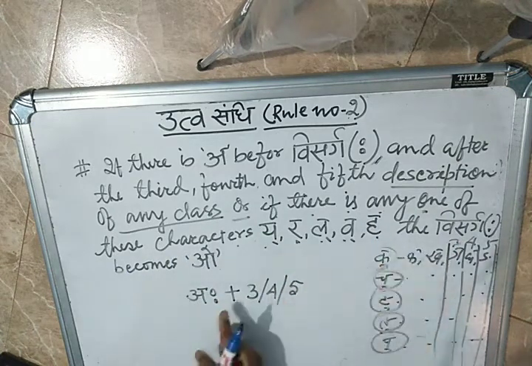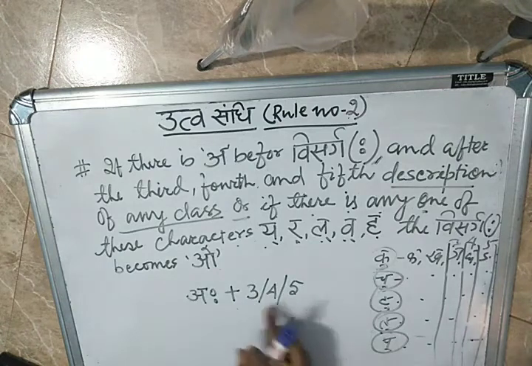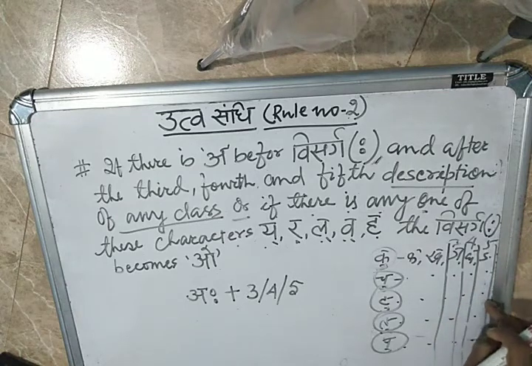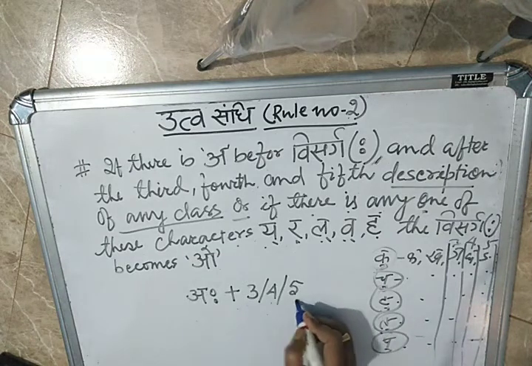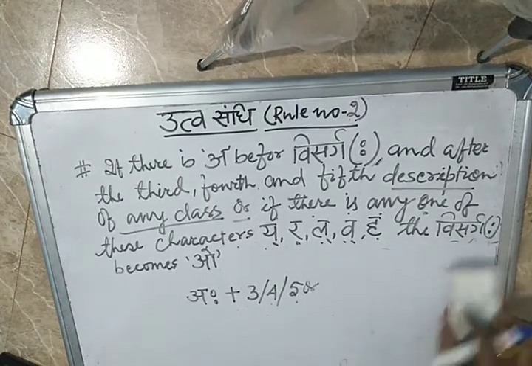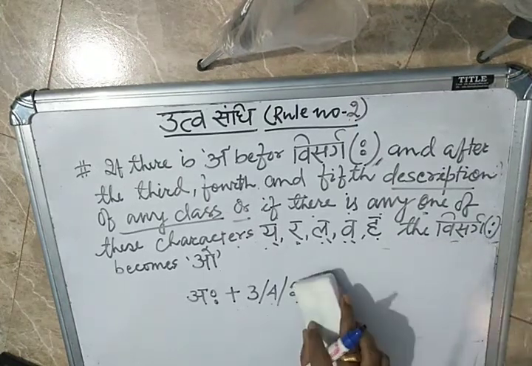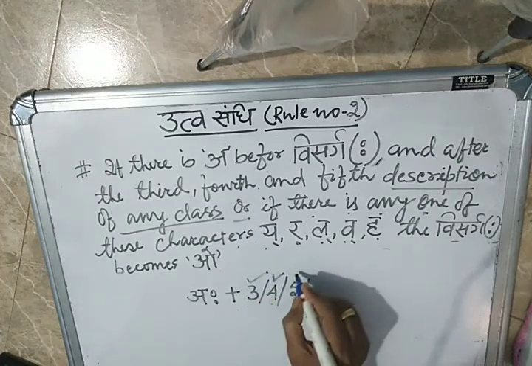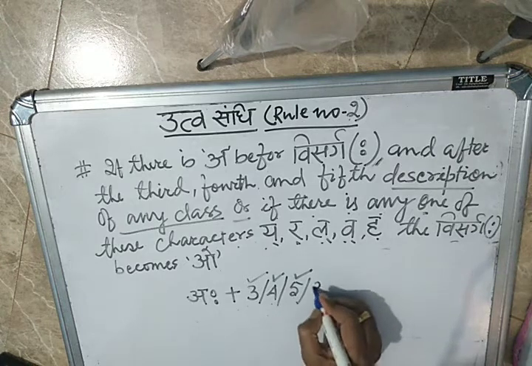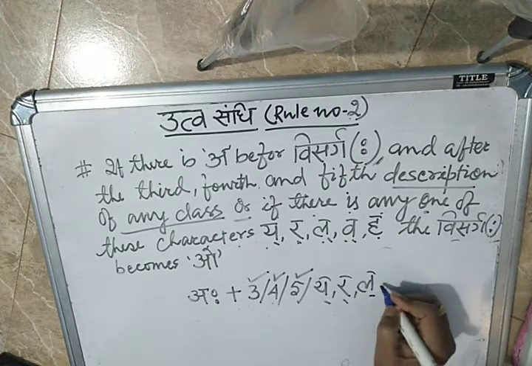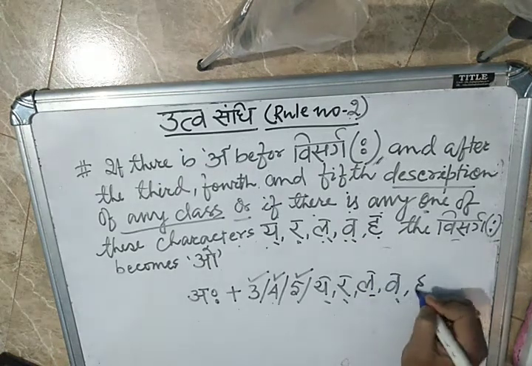After the plus, either third, fourth, fifth, meaning ga, gha, nga, ja, jha, nya, da, dha, ba, bha, ma, or ya, ra, la, wa, or ha.